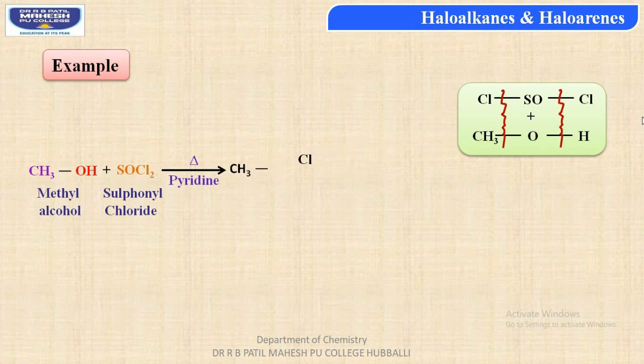And students, hydrogen from the alcohol can combine with Cl of thionyl chloride to form hydrochloric acid, and oxygen of the alcohol can combine with SO to form sulfur dioxide vapors.